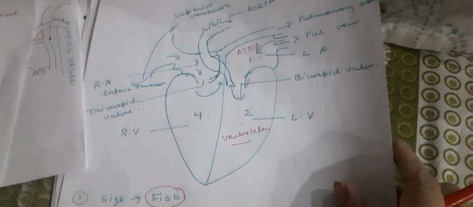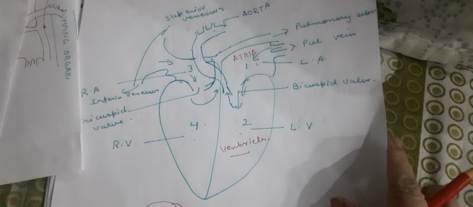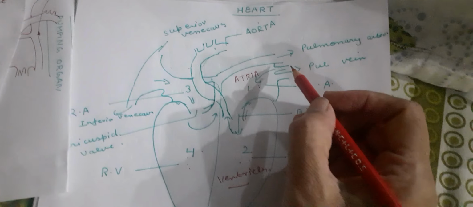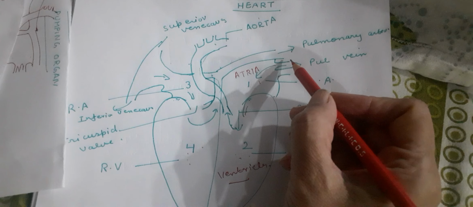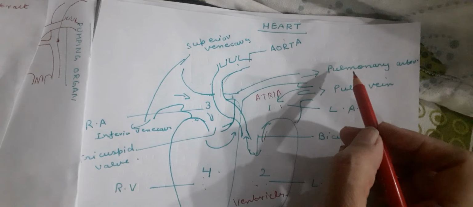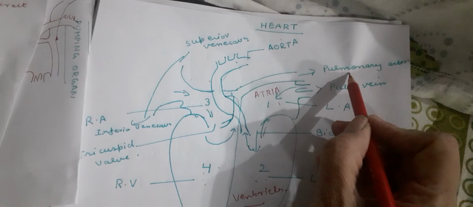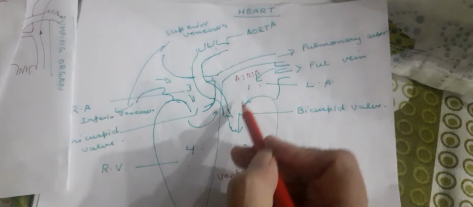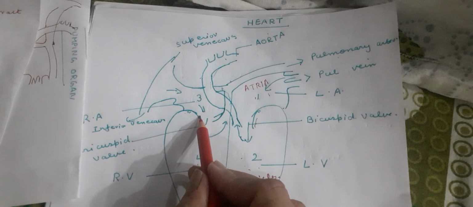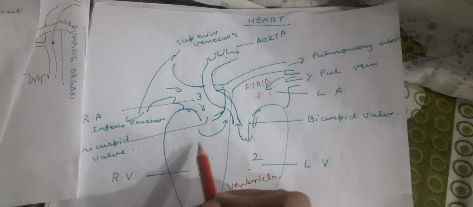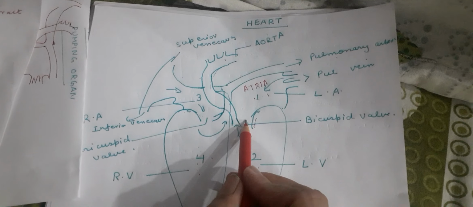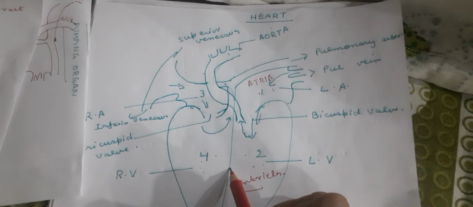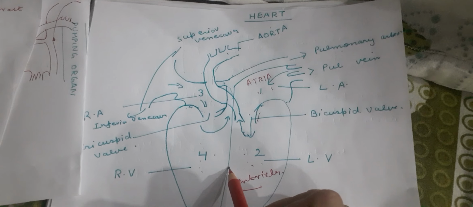Now let us see how the circulation of blood takes place in the heart. Children, now see it very carefully. Oxygenated blood remains in the left side, whereas deoxygenated blood flows in the right side. These two sides are separated by a muscular wall known as the septum.